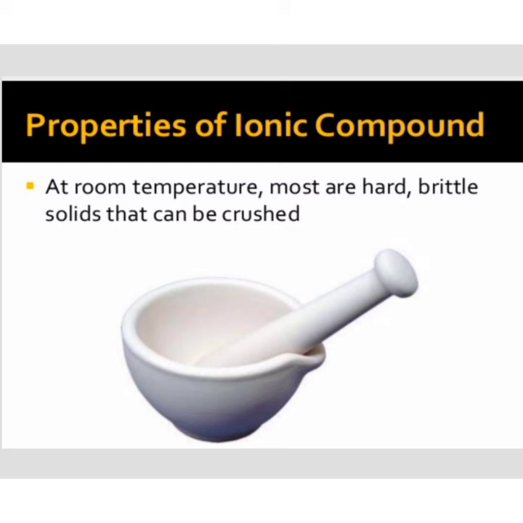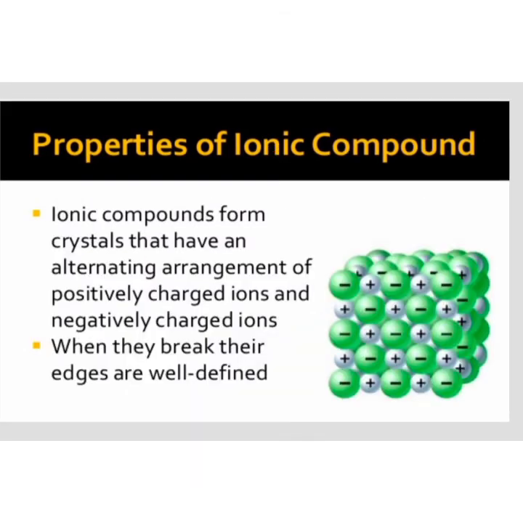Dear students, now let us come to the next topic, that is properties of ionic compounds. First of all, at room temperature, most ionic compounds are hard, brittle solids that can be crushed easily.